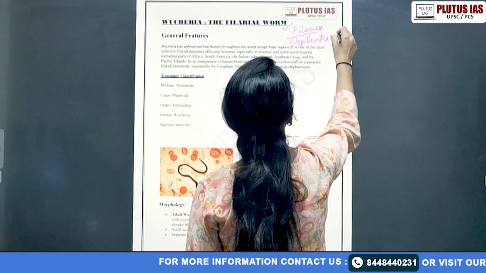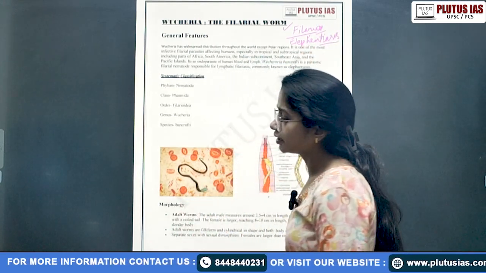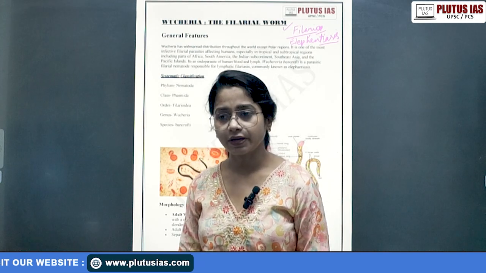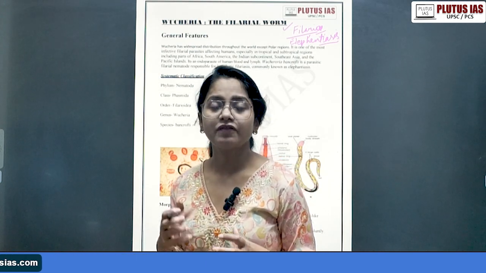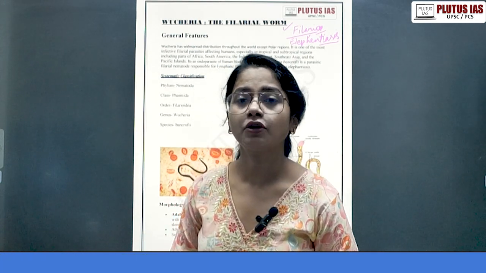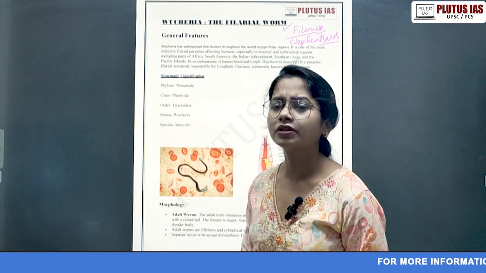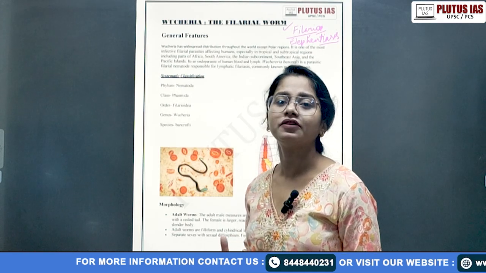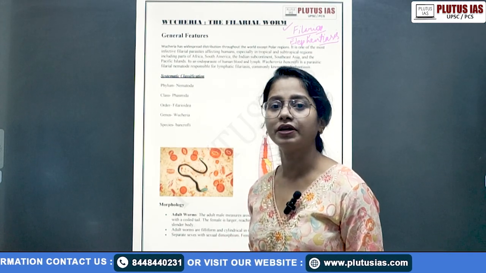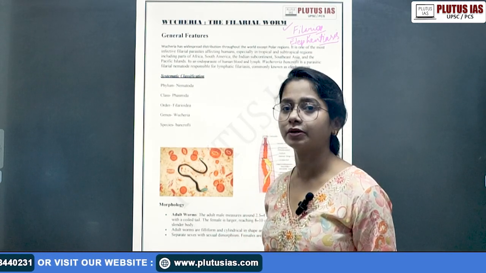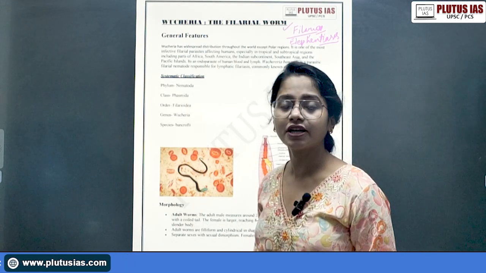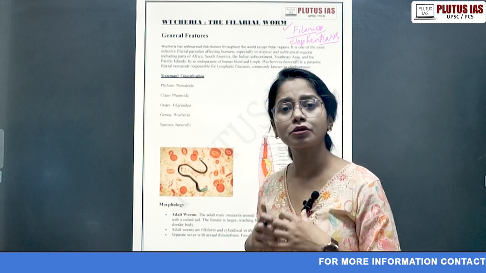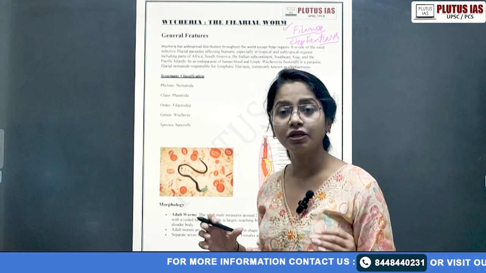Why elephantiasis? Yes, it occurs in India also. It's not that it does not occur in India. Elephantiasis, why? Because Wuchereria, which is generally the parasite, lives in your lymph system. We'll talk about it in the pathogenicity, I'll just give a little reference. When it blocks the lymphatic system, the limbs become swollen up. Where the infection occurs, that becomes swollen. That is why it is known as elephantiasis. That means it appears like an elephant limb. Sometimes it becomes so highly swollen, and it's huge, right?